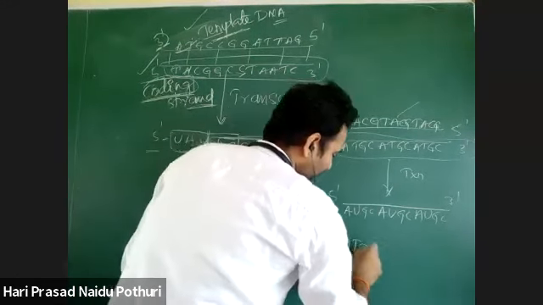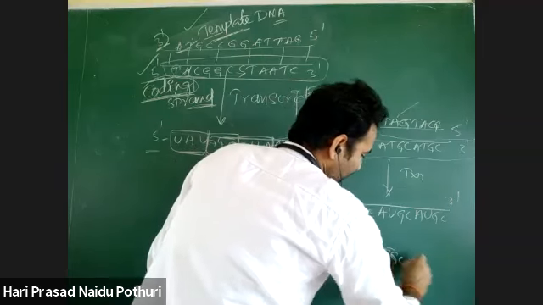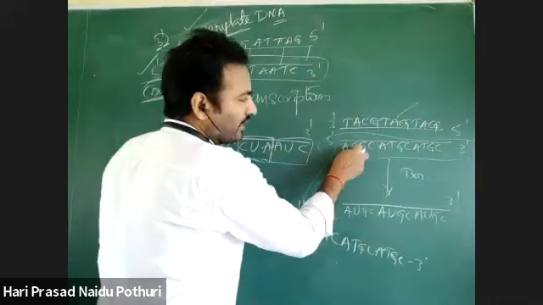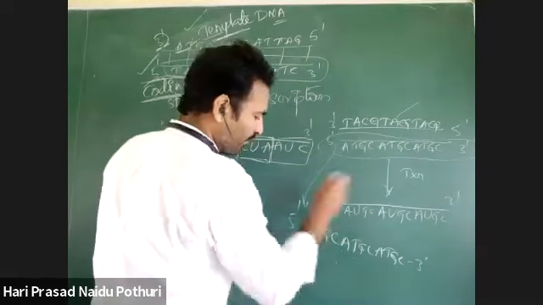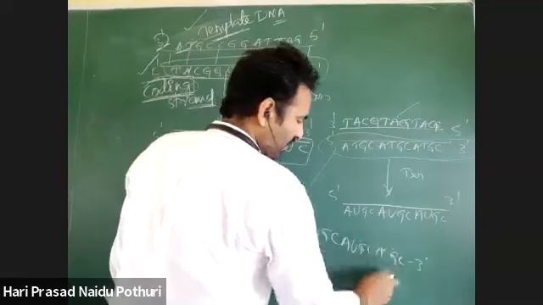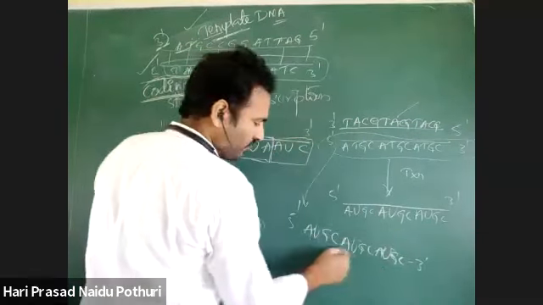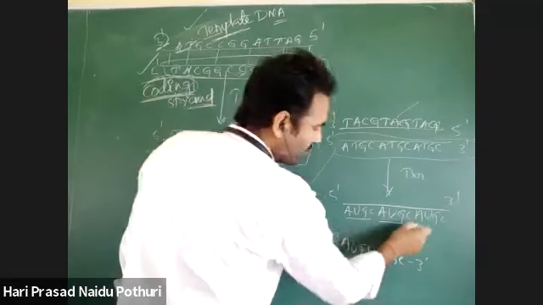ATGC, ATGC, ATGC. But since it is RNA, if we replace thymine with uracil, the same sequence will come: AUGC, AUGC, AUGC, AUGC.